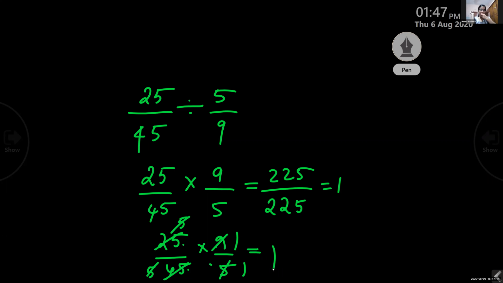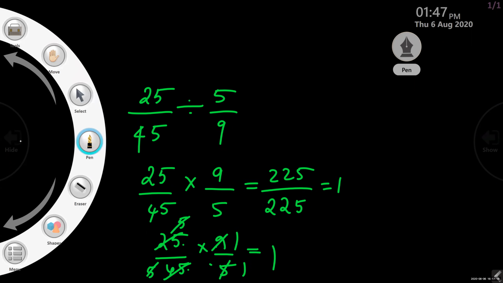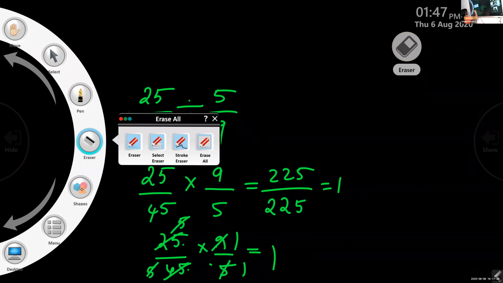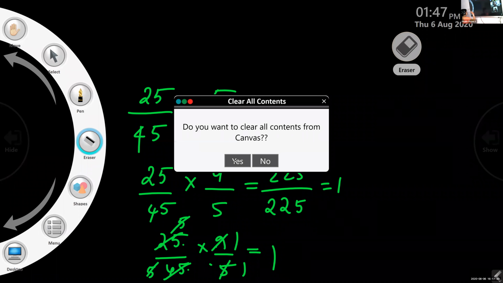Ma'am, we'll do the first way. Whichever one is easy, you can follow, no problem. This one, after some time, you will find easy. That's why I explained. Without multiplication, you will get it easily.